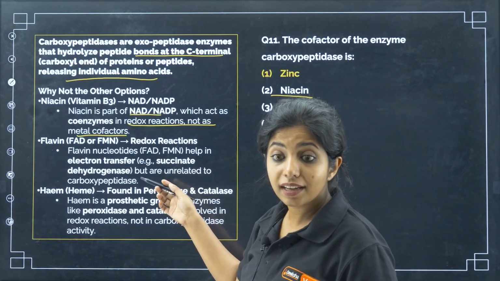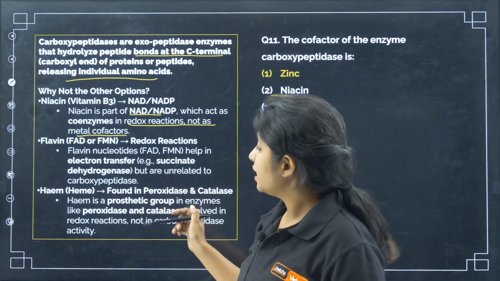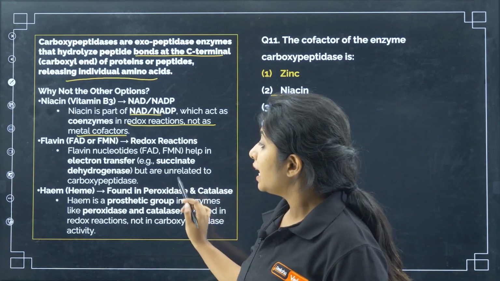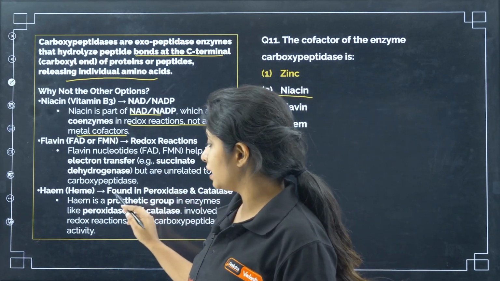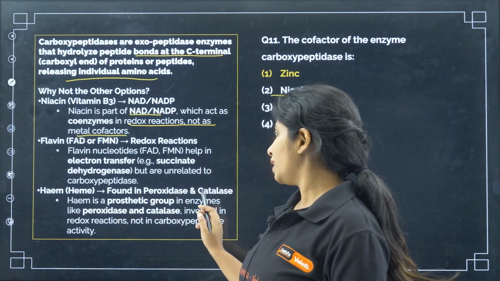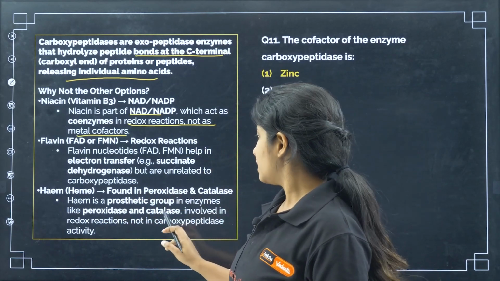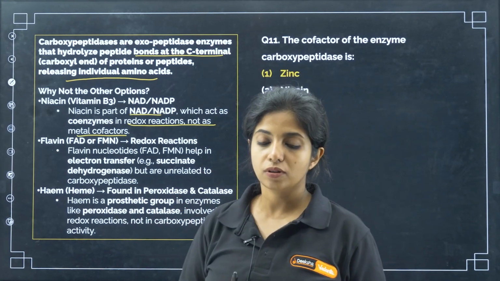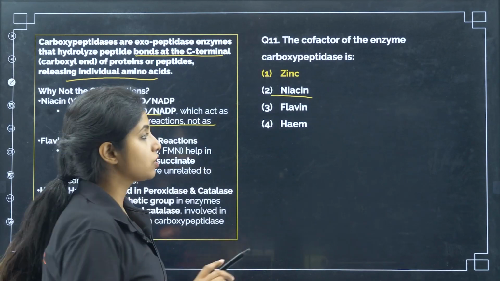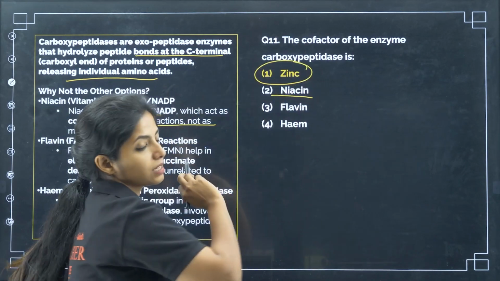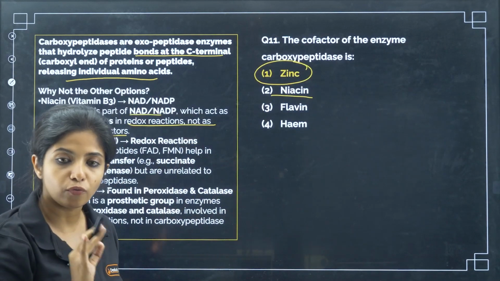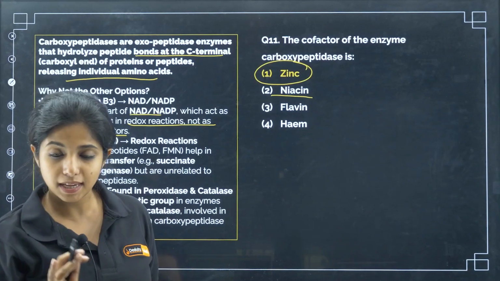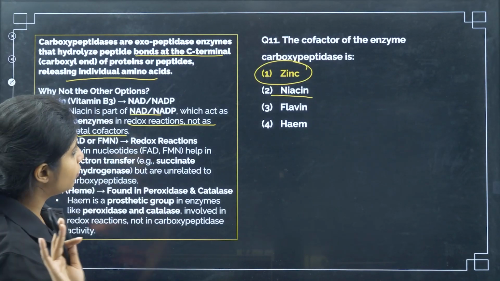For example, succinate dehydrogenase is an enzyme unit, and it is totally unrelated to all this. Heme is found in peroxidase and catalase. Heme is a prosthetic group in enzymes like peroxidase and catalase involved in redox reactions, not in carboxypeptidase activity. So, basically, you just have one answer left, and that is zinc. Zinc is the only thing that will be acting as a cofactor for carboxypeptidase. Zinc and carboxypeptidase. You have to remember it.